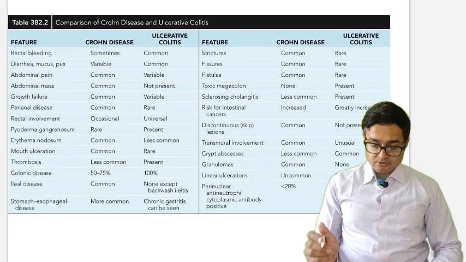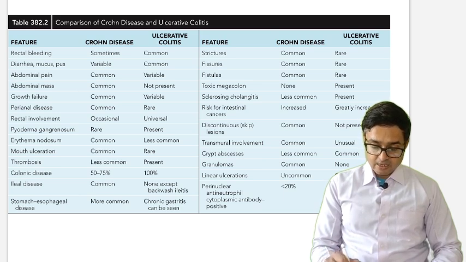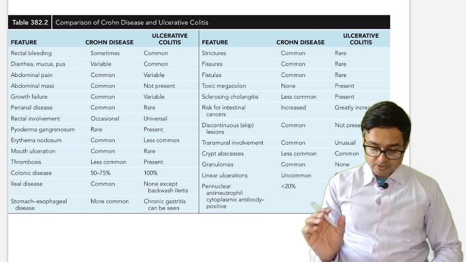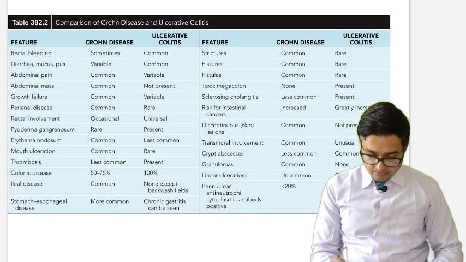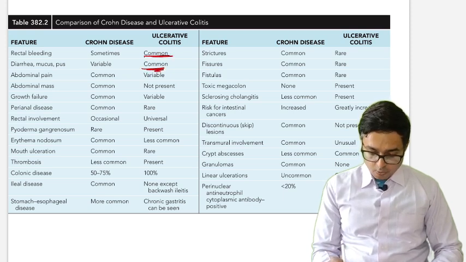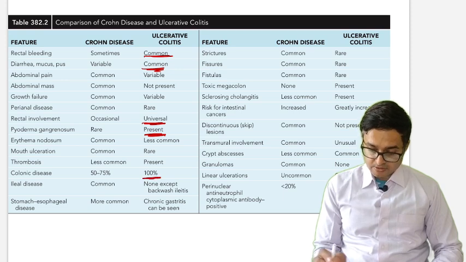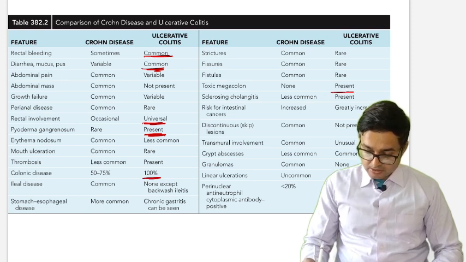Okay, just remember this comparison of Crohn's disease and ulcerative colitis. Just remember one disease. So just see about ulcerative colitis. Rectal bleeding and diarrhea are more common. Rectal involvement is universal. Pyoderma gangrenosum is present. Colonic disease is 100%, and toxic megacolon is present. Sclerosing cholangitis is present. Transmural involvement is common. Crypt abscesses are common.